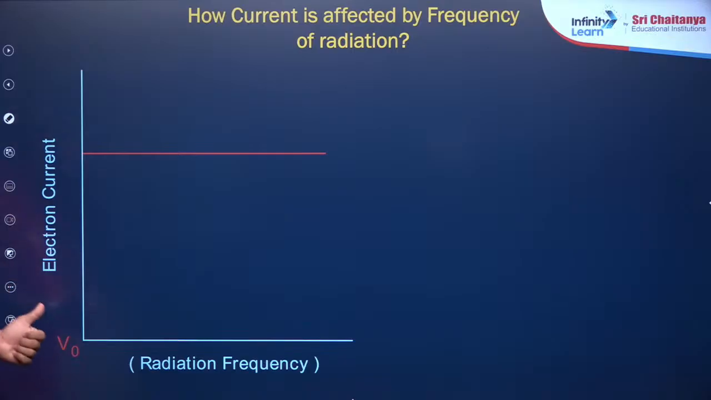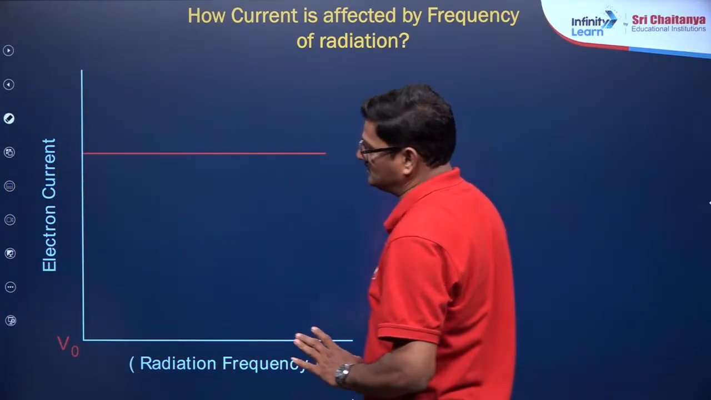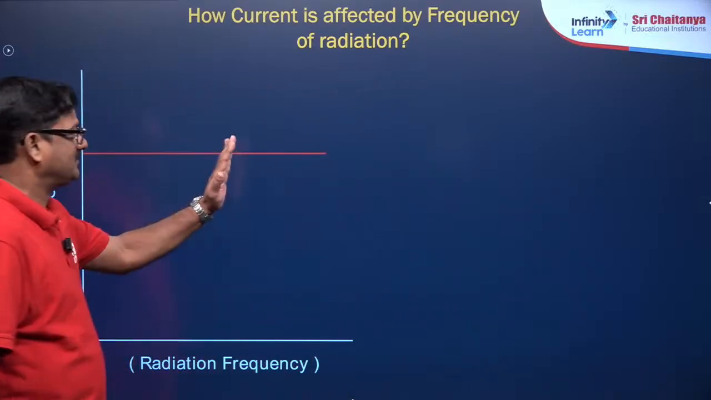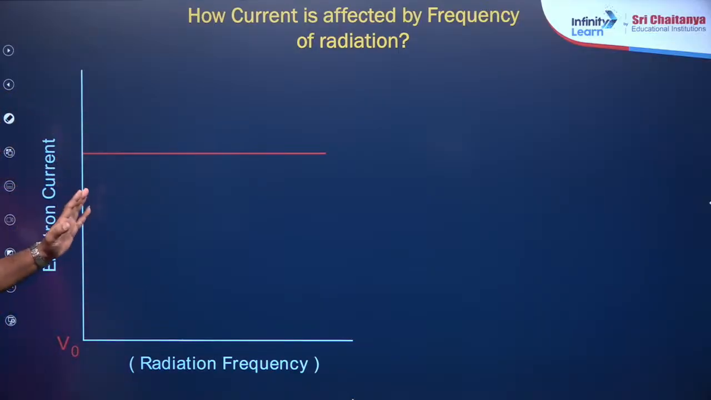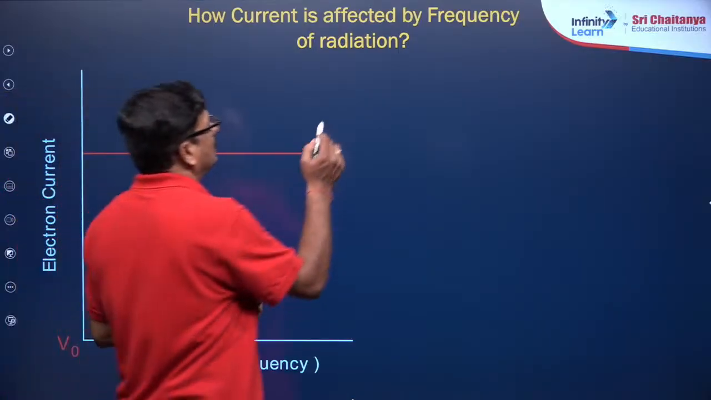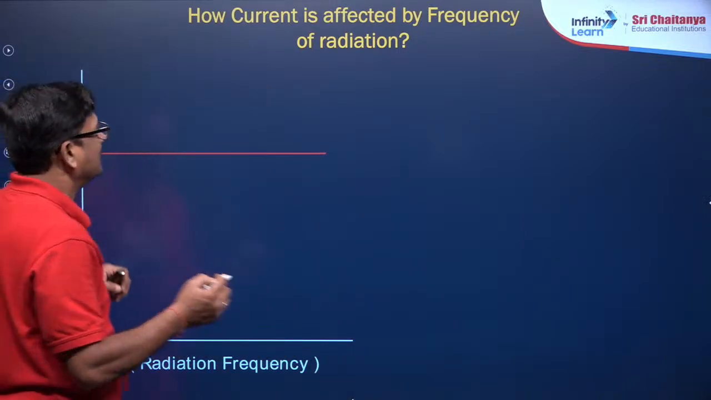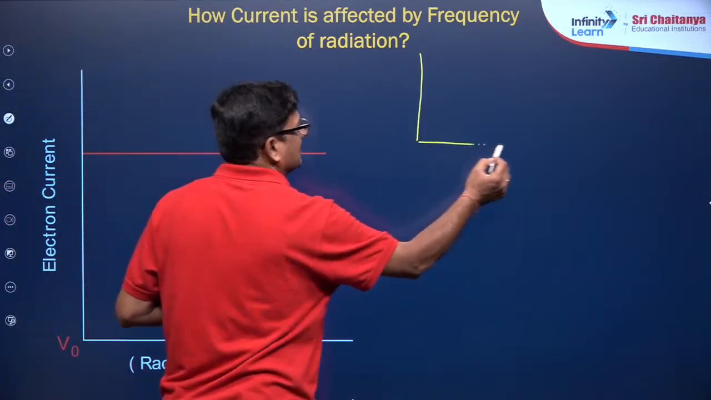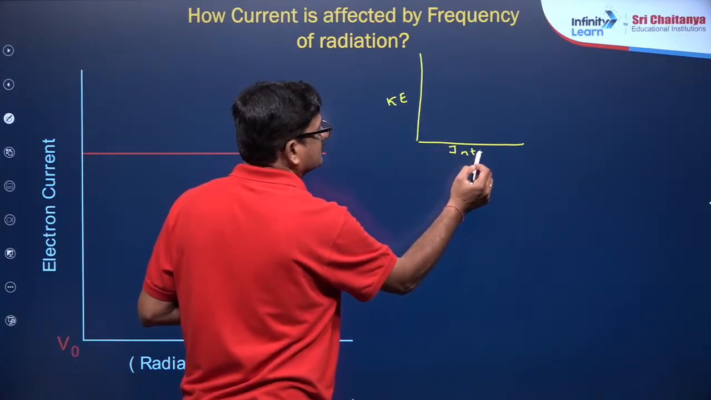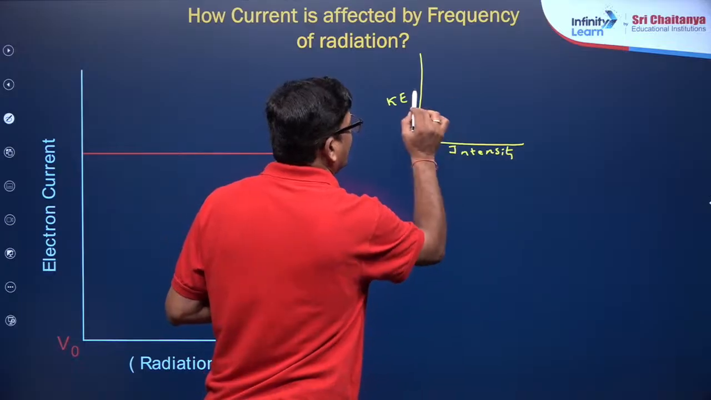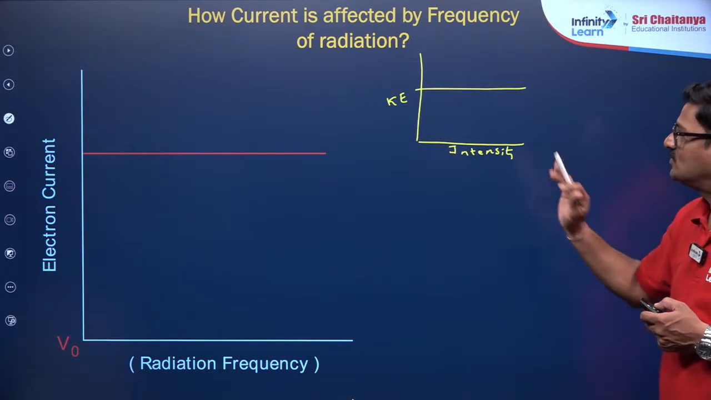As the frequency of radiation increases, photoelectric current has no effect. Intensity has effect. This is very important. And similarly, I want to say here kinetic energy and intensity. You can see, my dear children, kinetic energy versus intensity again is going to be a straight line path parallel to the axis. So intensity has no influence.